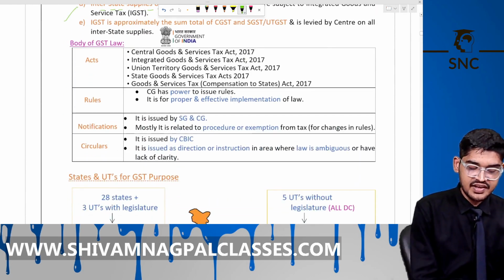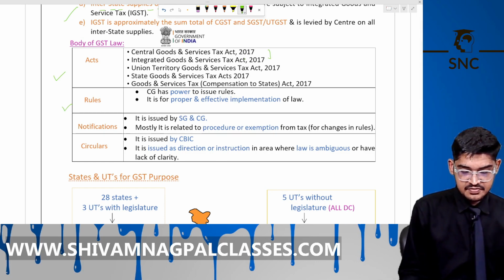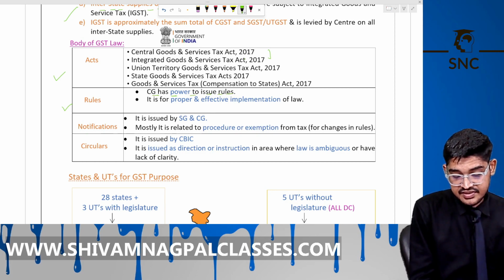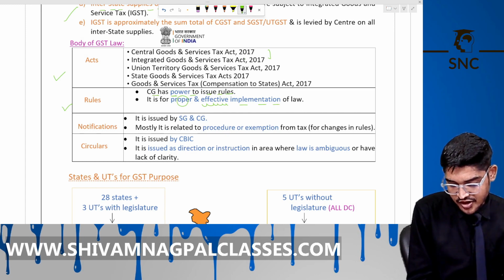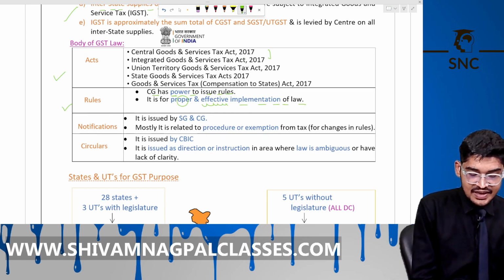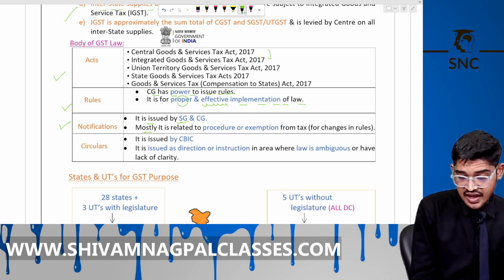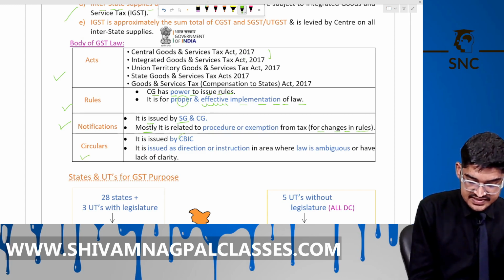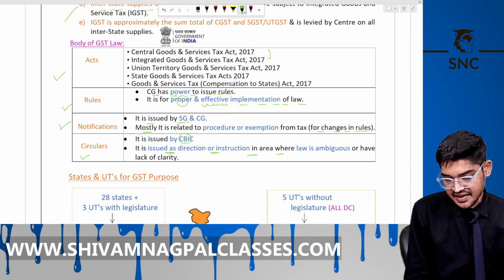So we are studying here the CGST Act and the IGST Act. Rules: the CG has power to issue the rules. These are for proper and effective implementation of the law. So you will study a lot of rules under the GST also. Notifications are issued by the SG and the CG, mostly for making changes in the rules. Now circulars are issued by the CBIC as a direction or instruction to make clarity if the law is ambiguous or not clear. Is it clear?